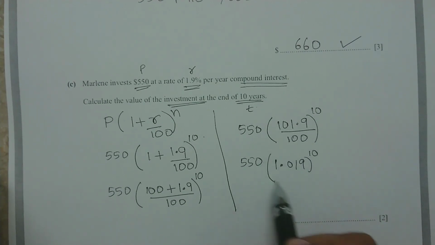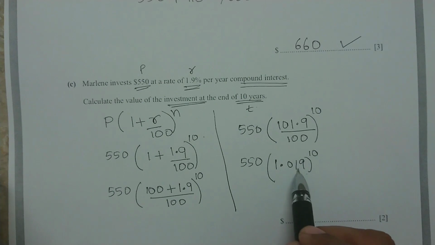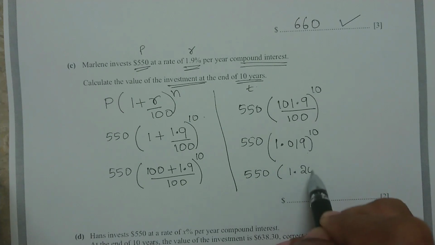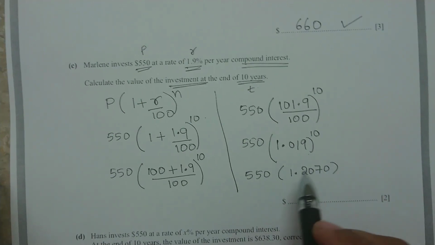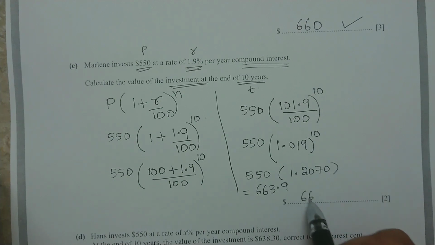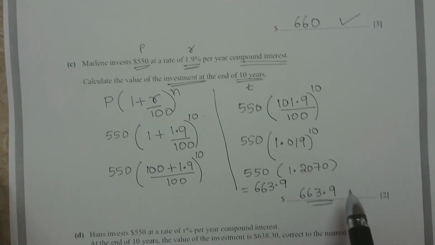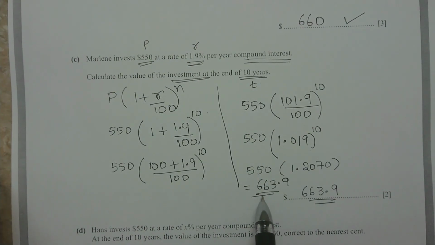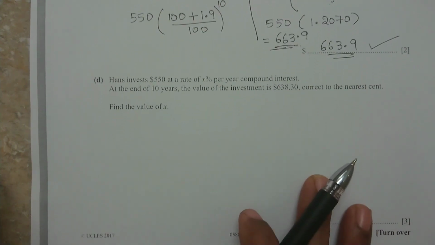Okay, use your calculator. First you have to find out what is 1.019 to the power 10. It will be 550 times 1.2070. Then you multiply. So when you multiply, you will get 663.9. Okay. So this is the answer, 663.9. So students, please don't get confused. In compound interest, we are getting the investment at the end. It is not just interest. Investment is already added here. So this is the investment. Next question.